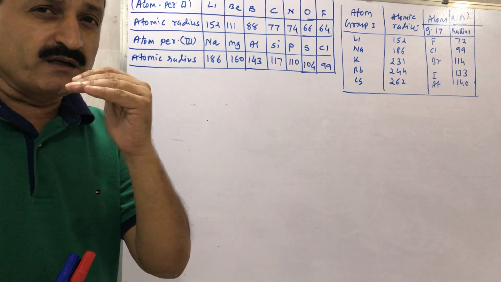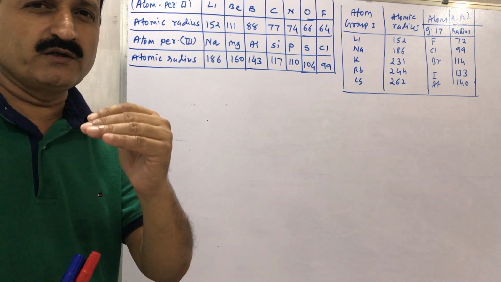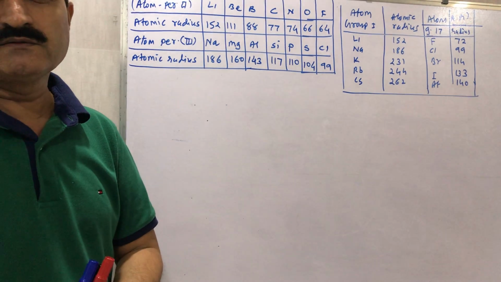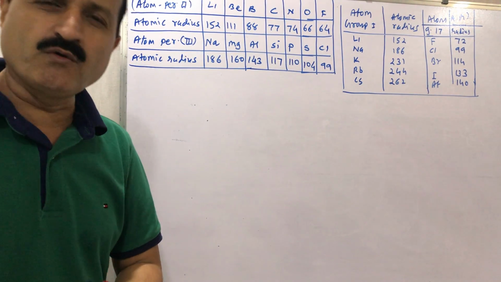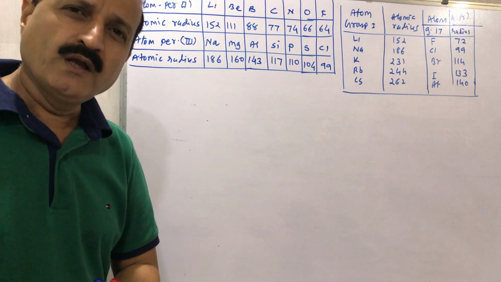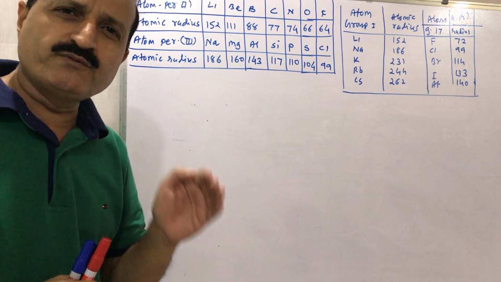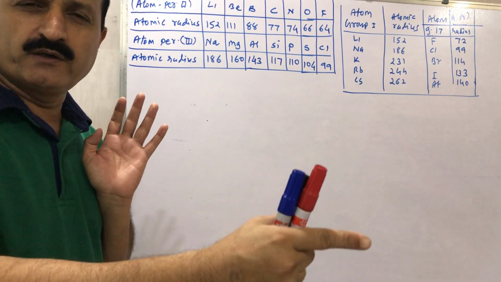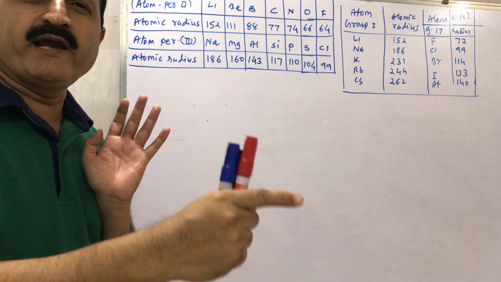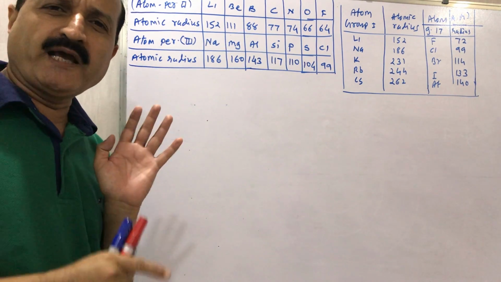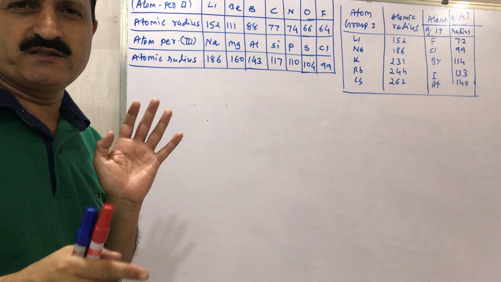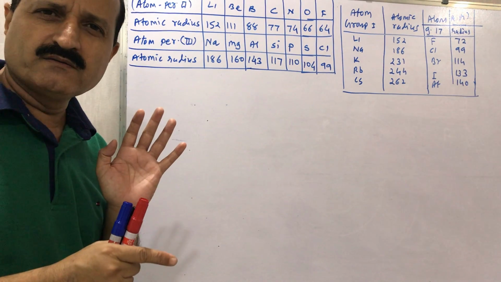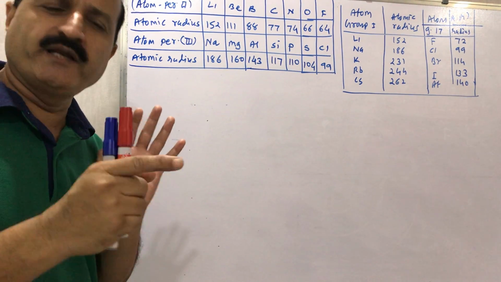So atomic radius in a period, you can clearly see, is in decreasing order. It means as we go from left to right in a period, the size of the atom decreases, and so the atomic radius decreases.